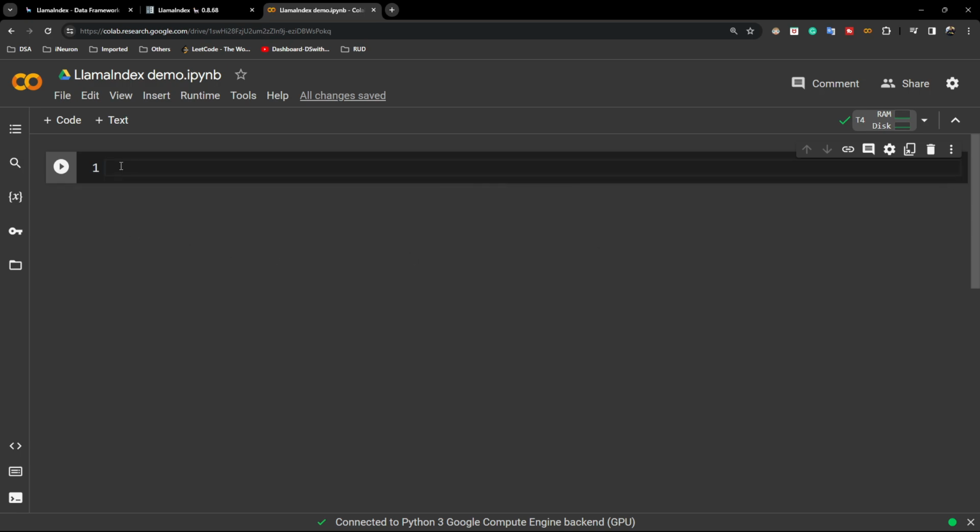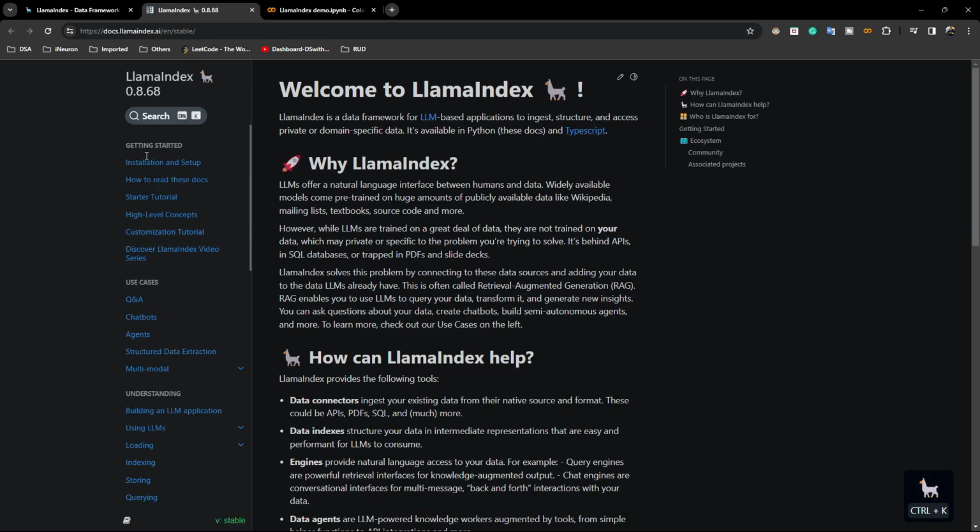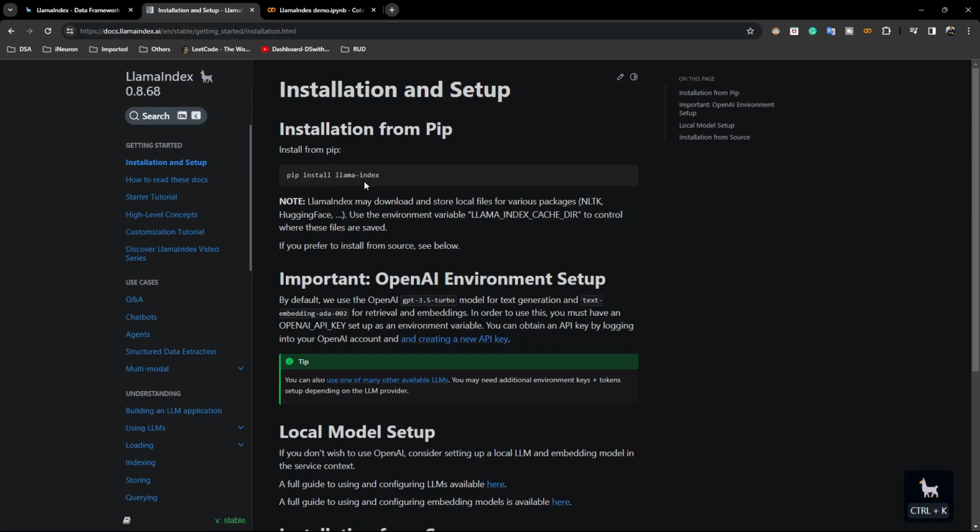Just write pip install -q llama-index. So this is the package name you need to install. If you visit their documentation, and if you visit their installation guideline, see, this is the LlamaIndex package they are using.